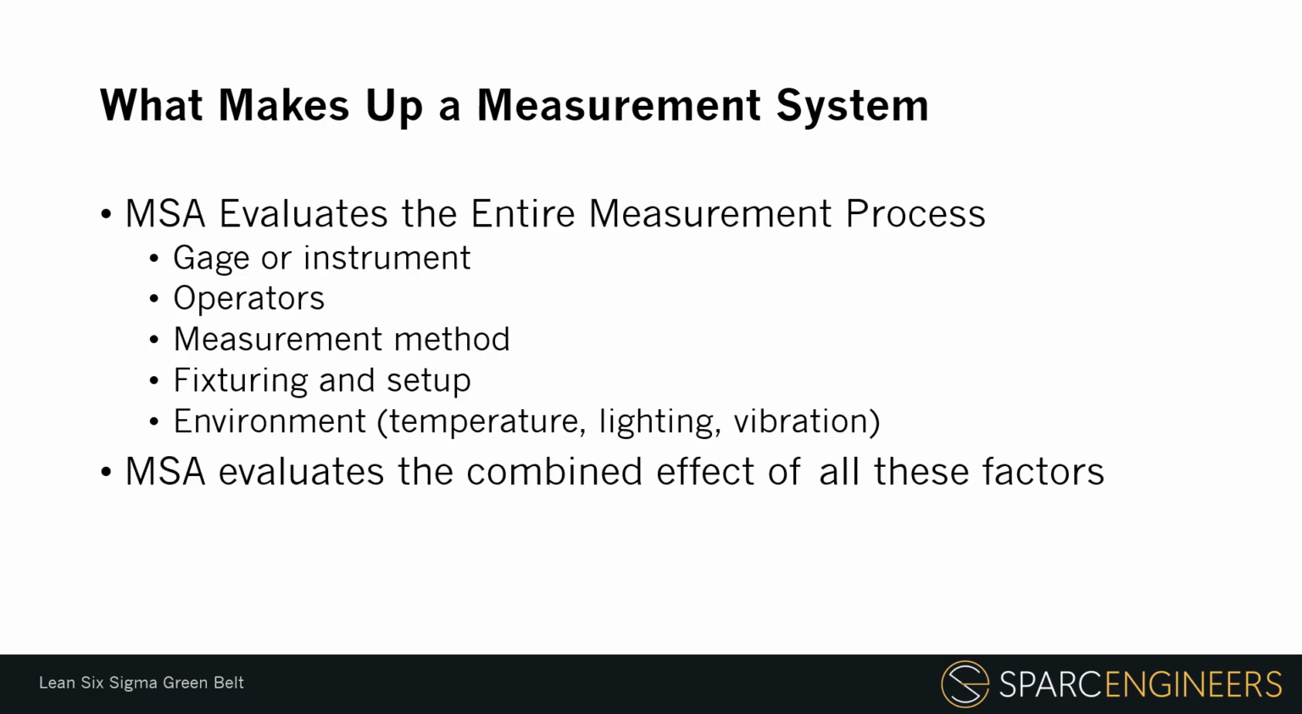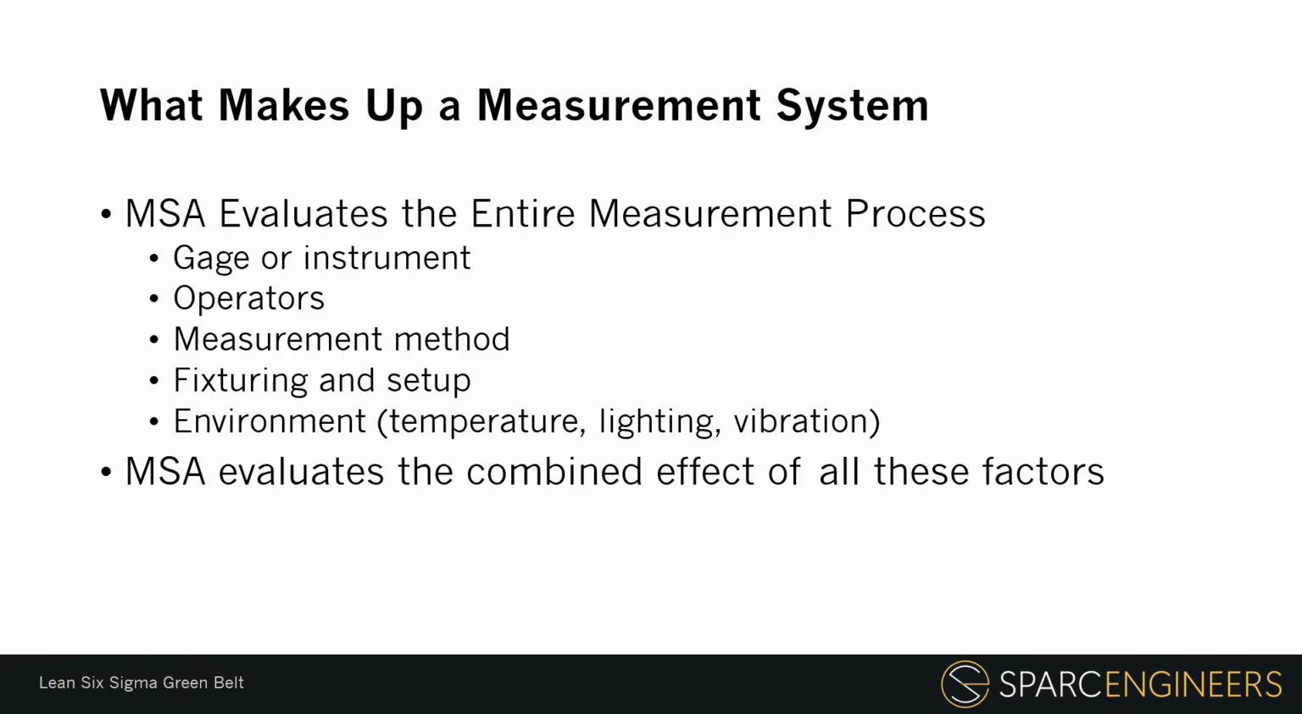The operator also matters. If two operators measure the same part differently, then the system may not be reproducible. The method matters as well. If the work instruction is unclear, or if the measurement technique allows too much judgment, then the results may vary even when the part has not changed. The key point is this. MSA evaluates the combined effect of all these factors. We are not only asking, is the gauge calibrated? We are asking, can this entire measurement process produce reliable results in real use?